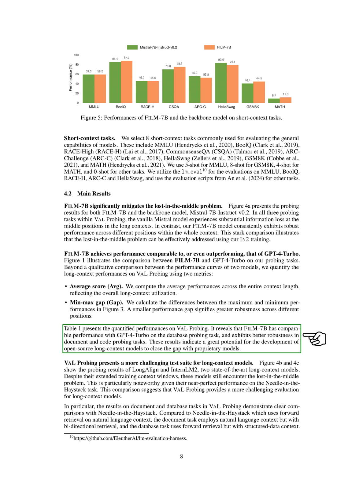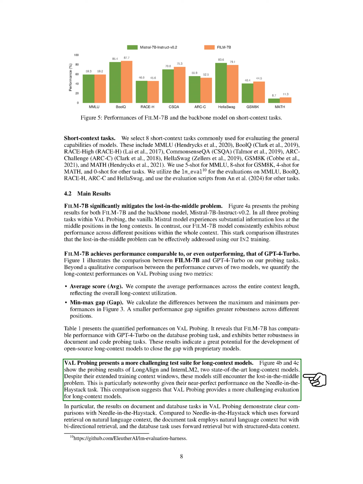Section. VAL probing presents a more challenging test suite for long-context models. In this section, we present a more challenging test suite called VAL probing for evaluating long-context models. We compare the probing results of two advanced long-context models, LongAlign and InternLM2. Despite having larger training context windows, these models still face the challenge of losing information in the middle. This is interesting because they perform almost perfectly on the needle in the haystack task. The results suggest that VAL probing is tougher for long-context models.